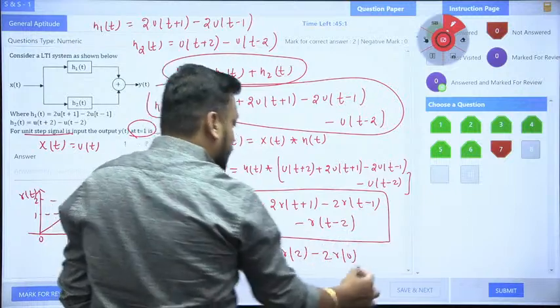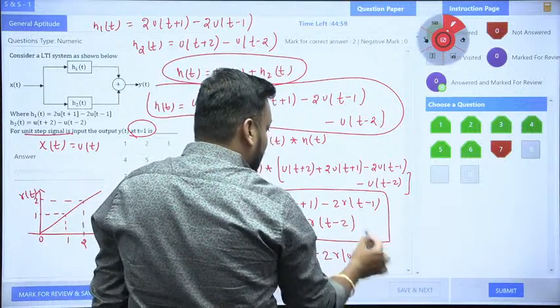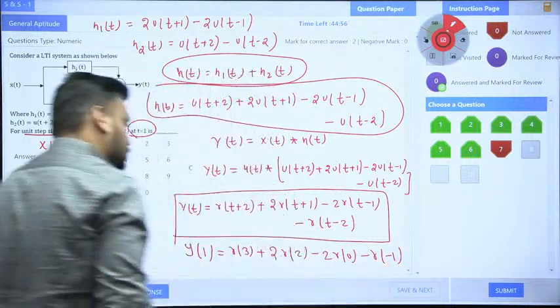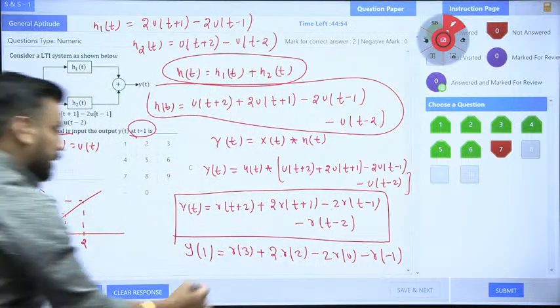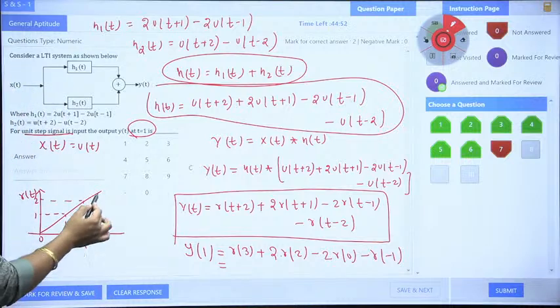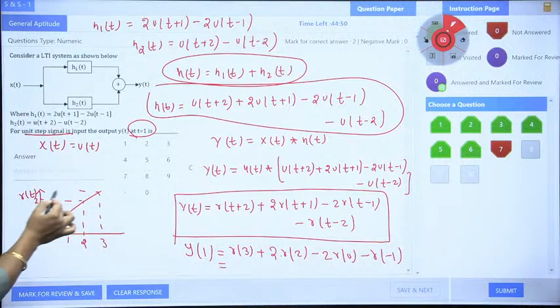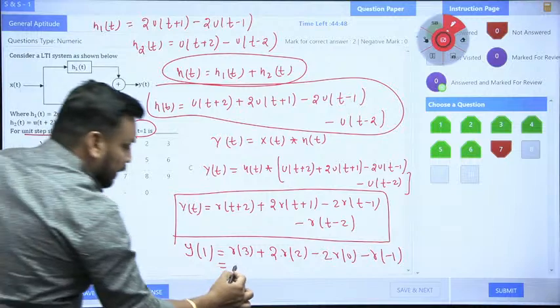R0 is 0, and R of 1 minus 2 is minus 1. What is R of minus 1? R of minus 1 is also 0. So students, if you are looking for this value R3, what is 3? At 3 times, sir, the magnitude is also 3. So R3 value is 3, sir.